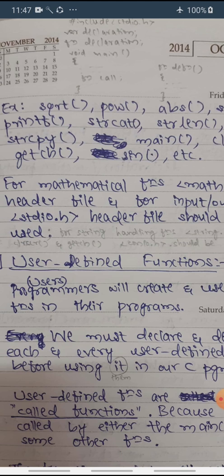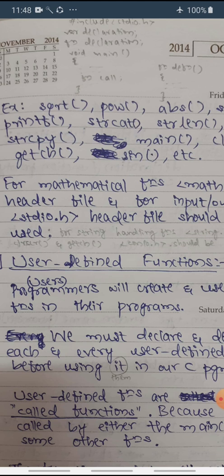Then open the main function. Inside the main function the function call will always be made. It means the main function is calling the user defined function. So the main function is calling the callee, or called function. Then after the closing of the main function, the function definition should be written. That is, the function should be defined by the programmer however he wants.